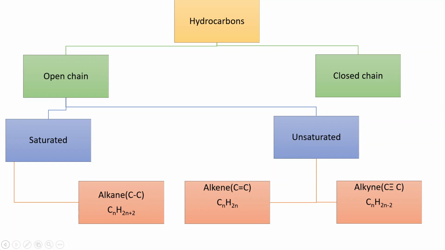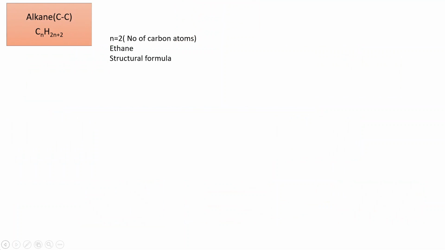With this classification, I hope you have understood important terms such as saturated, unsaturated hydrocarbons, alkane, alkene, and alkynes. We will now learn how to draw or write the structural formula of alkanes. We have already learned to draw the structural formula of methane, which is the simplest alkane. Methane has 1 carbon atom.